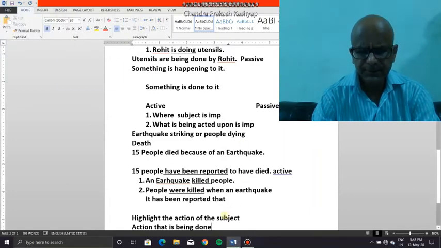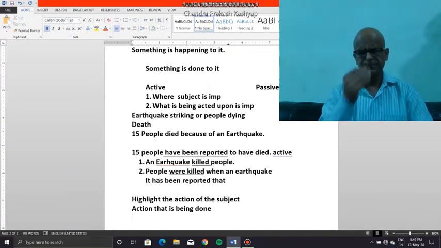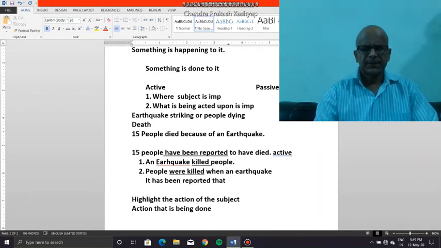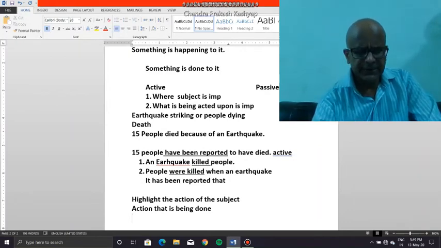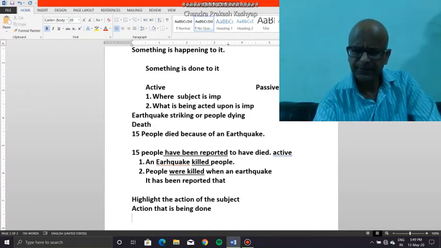It is important for us to understand once again the different tenses and their corresponding active and passive forms. For example, in present indefinite, its corresponding active and passive forms.